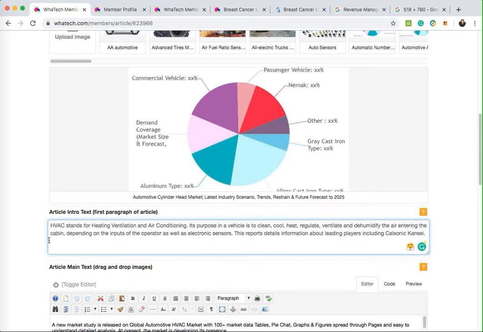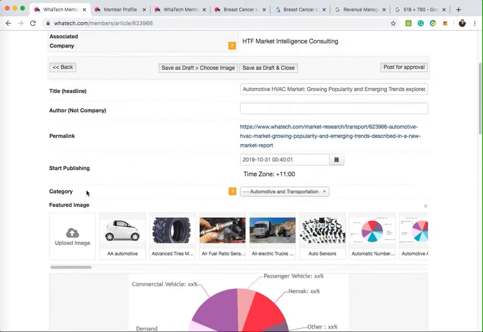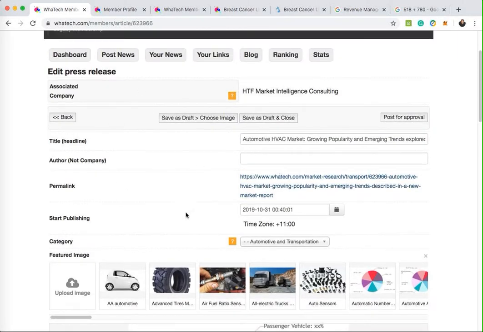Now, this is an ideal first paragraph. I should point that out because it speaks in general terms about what HVAC is, and it gives you a bit of an understanding and a bit of information about what the actual general topic is. It's not talking about the report, it's just talking about the topic, which is HVAC. Also, having the word HVAC at the very front of the first paragraph is a great way of confirming to Google what this report is.